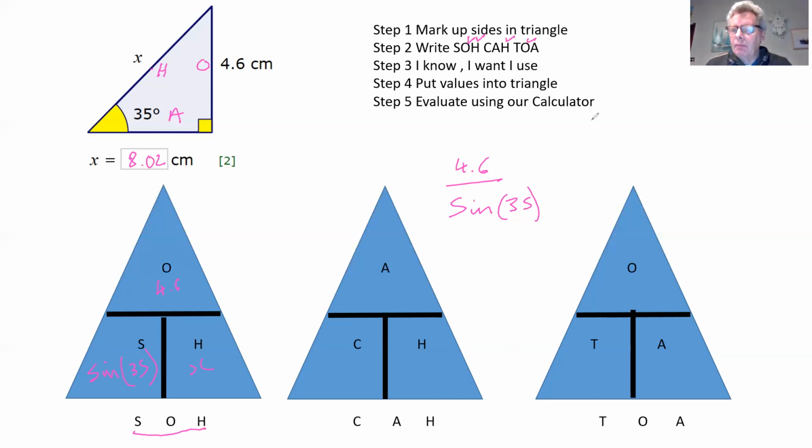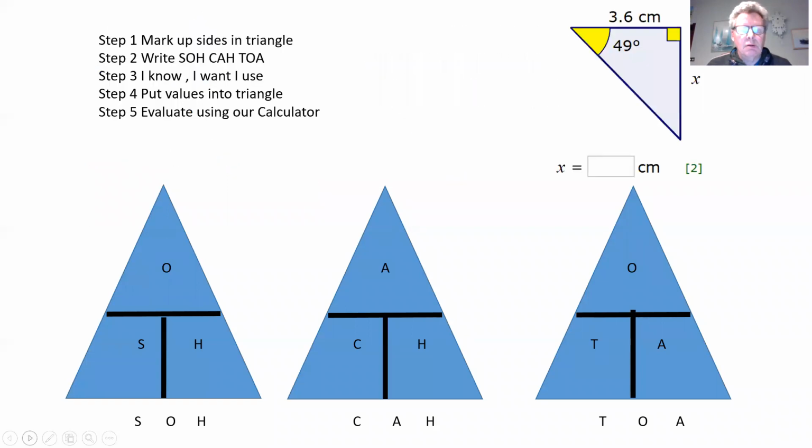So again, if you want to make some notes, pause the video now before we go on to do our last example, before we give you some questions for you to try for yourself. Nope, wrong way. Right, this is our last example. Again, we're going to mark up the sides of our triangle. That's a H. That's an O. That's an A.